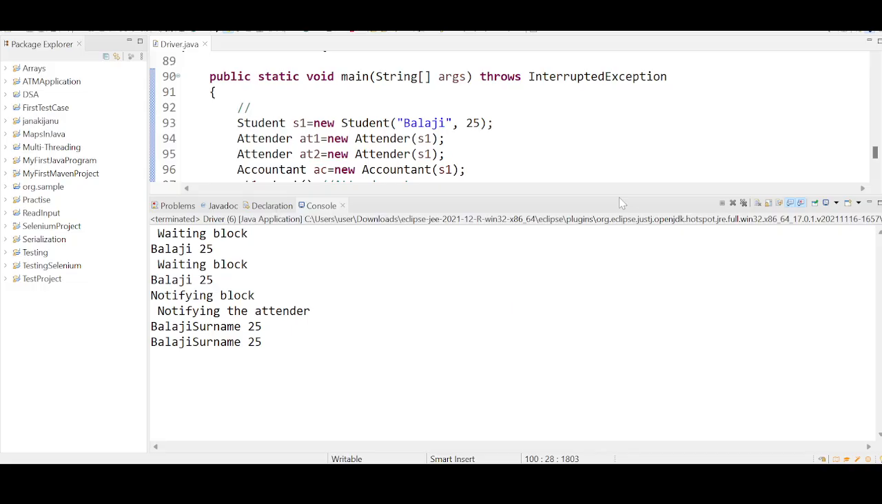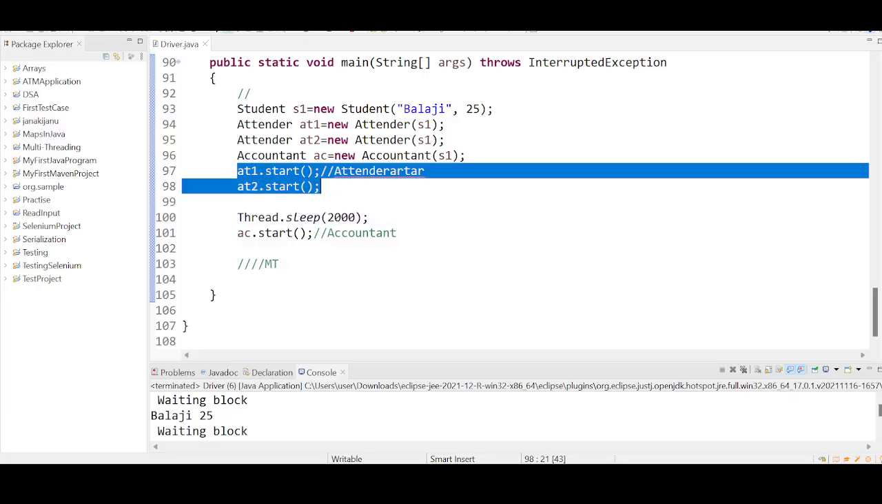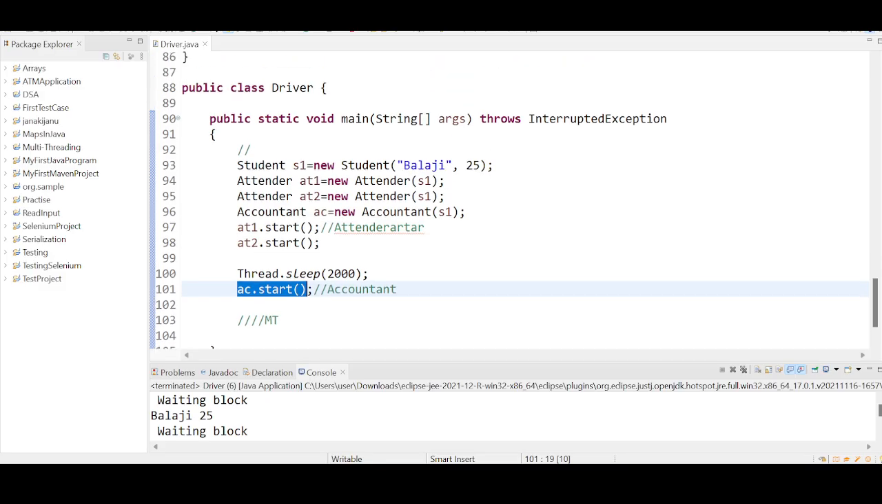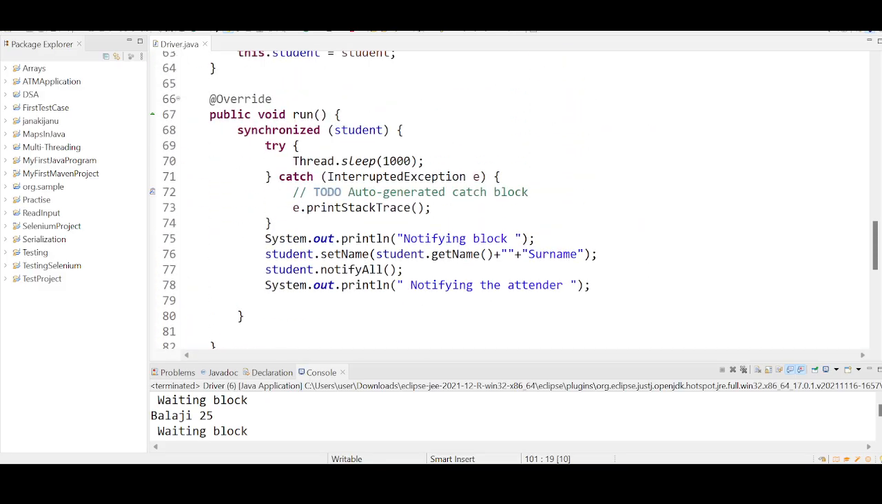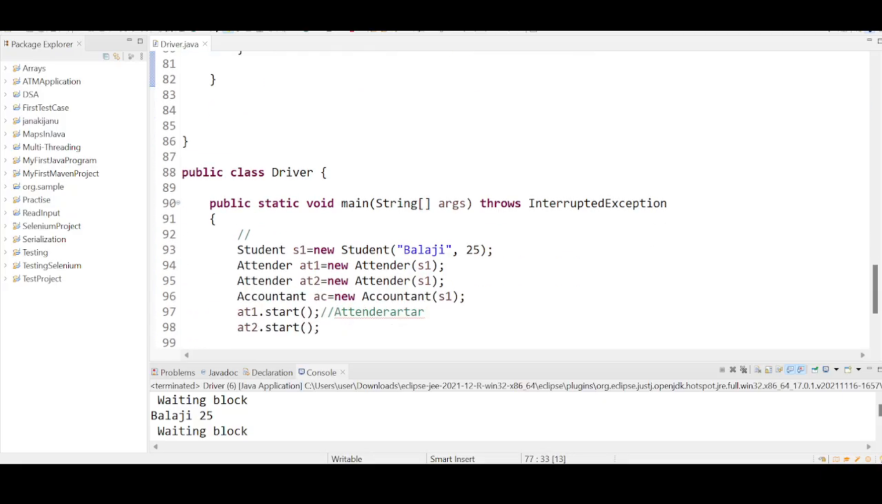Why did I use Thread.sleep here? This might have got the chance first, before these, so they're not sure. I'm making the start method delay for 2 seconds, so that these two threads will go into the waiting state. After that, this is going to get started, and it has invoked notifyAll, which means all the two waiting threads will get released now. No issues.